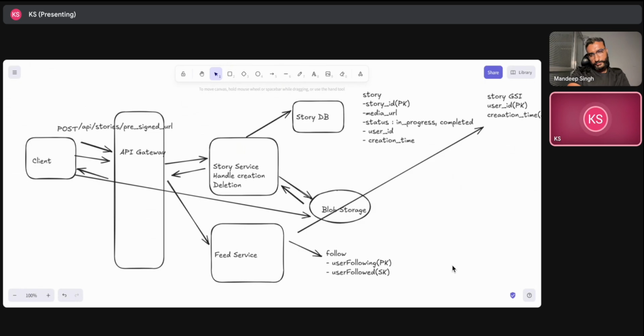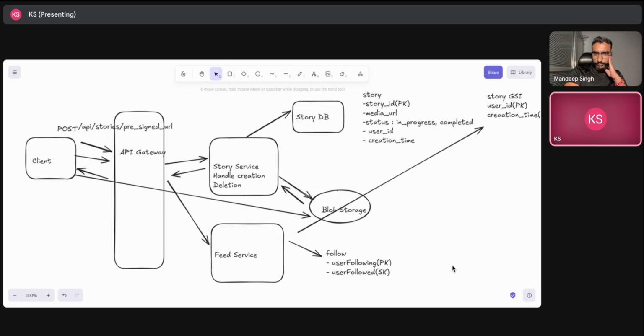So this is a typical problem of a fan out. What we can do is maybe have a pre-computed feed table. That is something I'm thinking about, because that is a common read pattern we have for these kinds of problems.